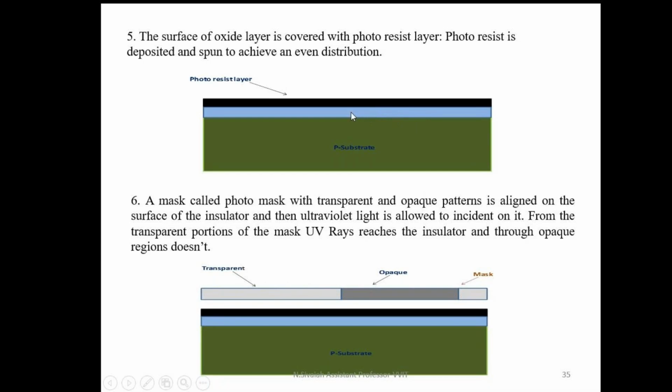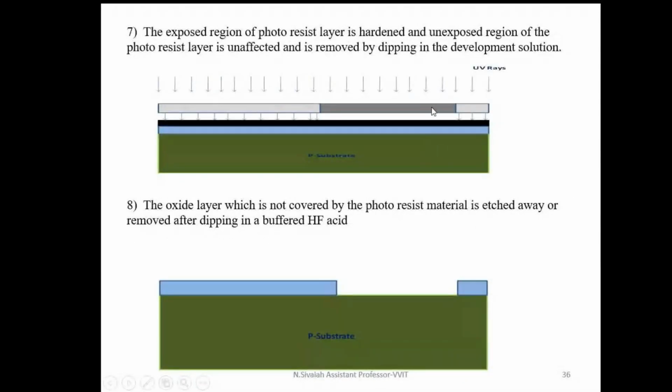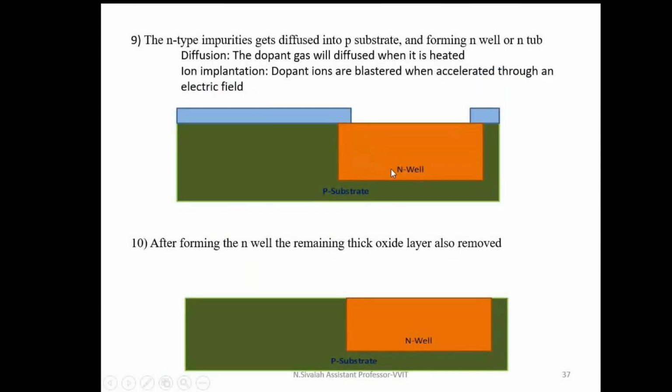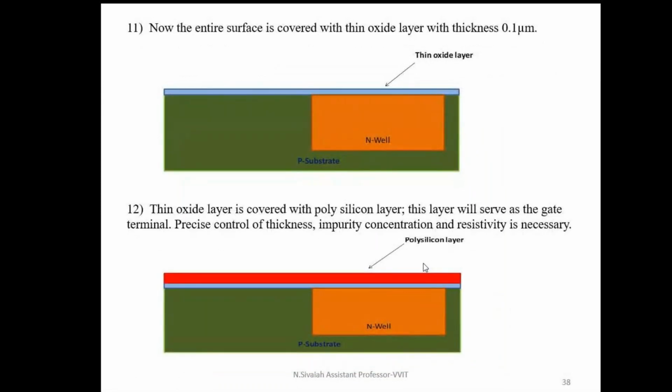Photolithography concept only. Forming a photoresist layer, after that a photomask with transparent and opaque regions. I remove this portion of SiO2 by using the concept of photolithography. Now I'm going to dope with N-type impurities, in order to form the N-well. After that, the remaining thick oxide layer is also removed by dipping into hydrofluoric acid. And the next step is what? Forming the gate terminals for both the PMOS and NMOS transistors. That's why I am using a polysilicon layer.